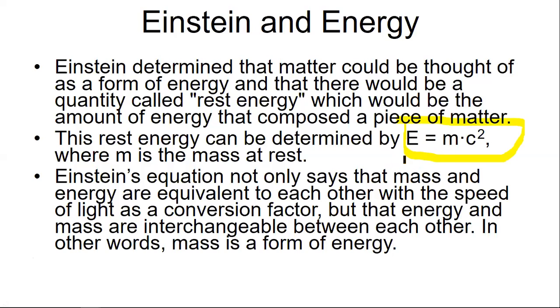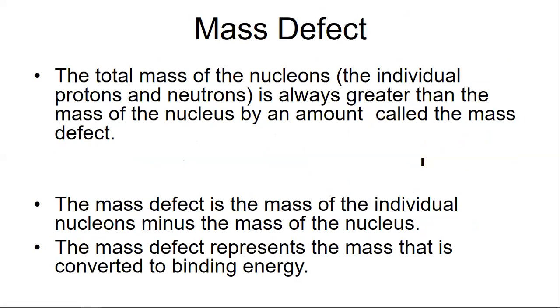Here m is the rest mass. Einstein's equation not only says that mass and energy are equivalent to each other with the speed of light as a conversion factor, but also that energy and mass are interchangeable between each other. In other words, mass is a form of energy. This is the basic idea of Einstein's equation.